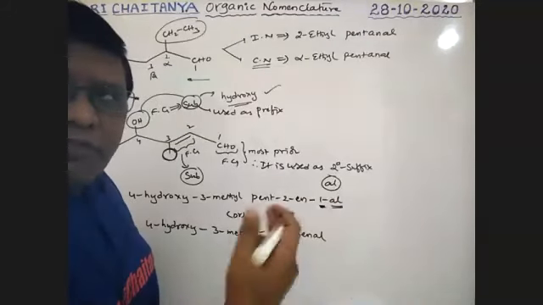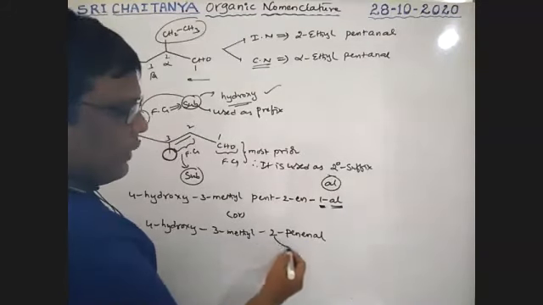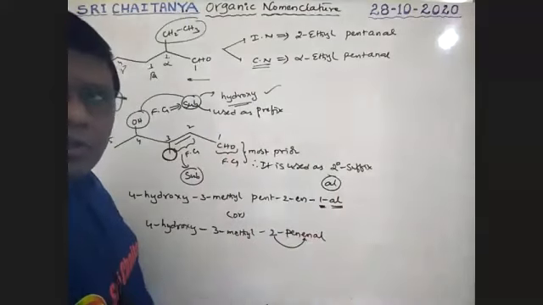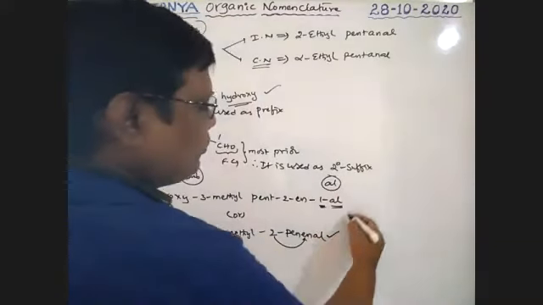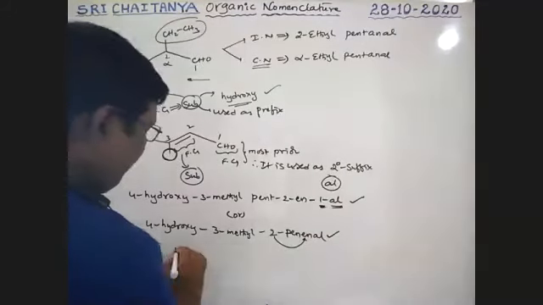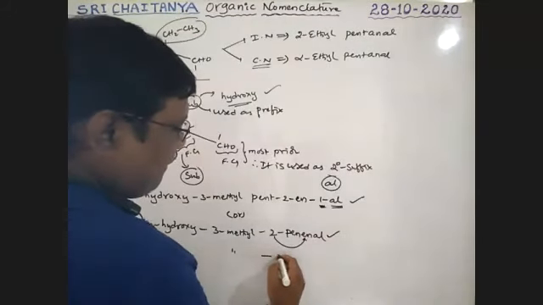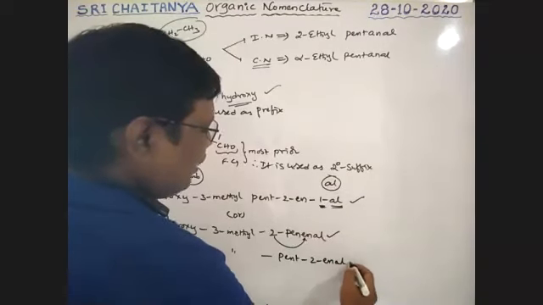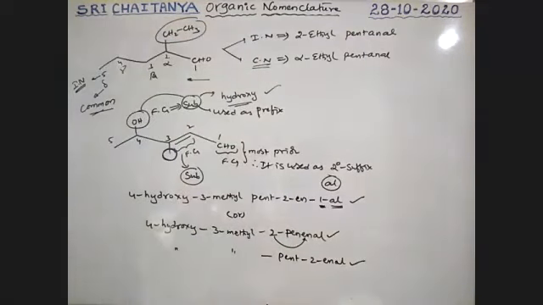There is no need to mention that first position. Therefore, this 2 is applicable for EN. So 2-pentenal is also accepted. Both of these are accepted, boys. Pent-2-enal is also accepted.